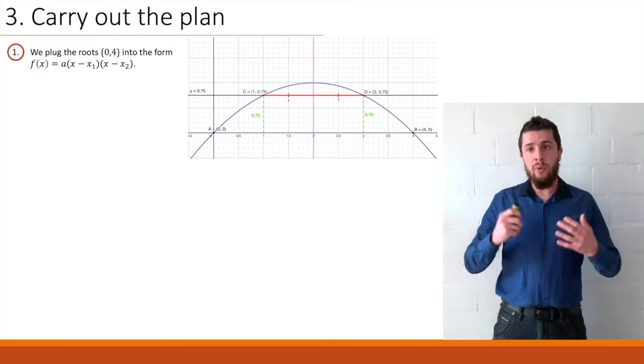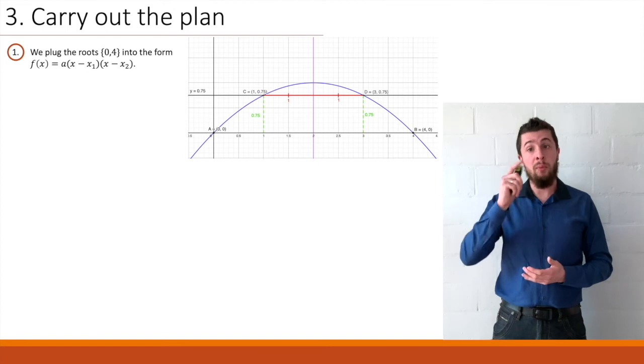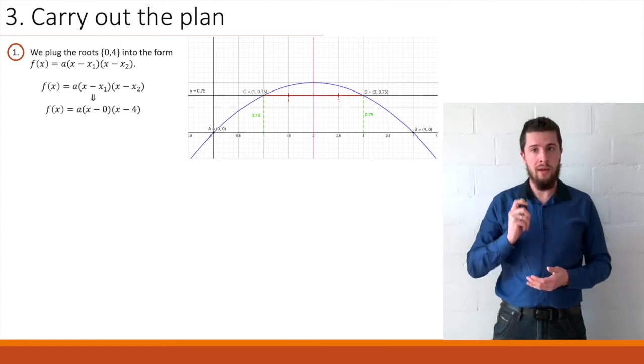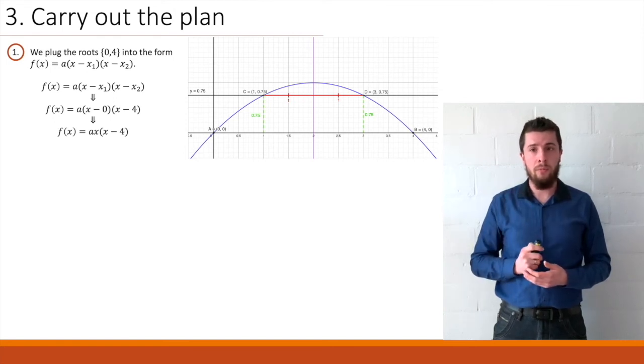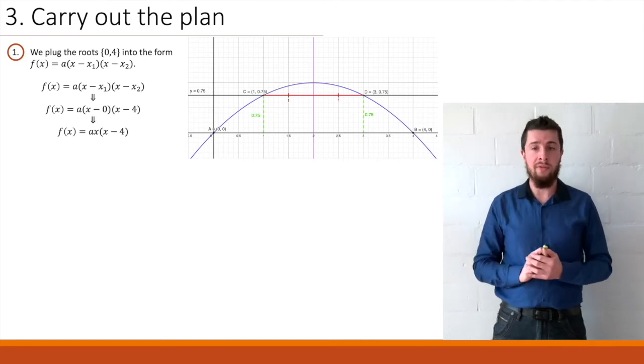So we said we were going to start with the factored form, as can be seen right here, and we will be plugging in our roots 0 and 4, as can be seen here. And now we simplify a little bit, like this. I could simplify it more, but because it makes calculations a bit easier, I'll just leave it here.